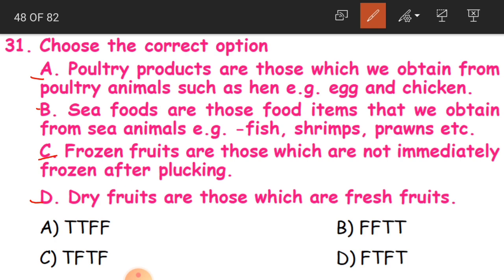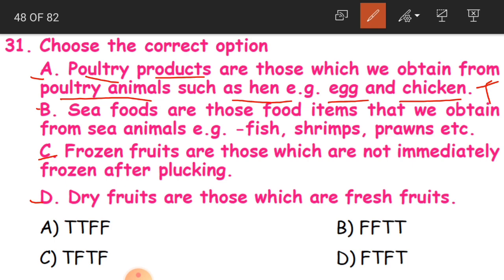Option A is poultry products are those which we obtain from poultry animals such as hen, for example egg and chicken. So what are poultry products? Those obtained from poultry animals like hen, for example egg and chicken. Is this true? Yes, this is true. We get egg and chicken from poultry animals like hen, duck and all that.